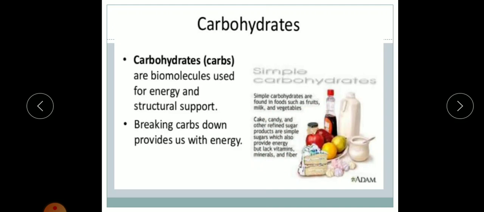And the main sources of carbohydrate are rice, wheat, potato. Okay, all these things are rich sources of carbohydrates, and our body requires a higher amount of carbohydrate per day compared to proteins, fats, minerals and vitamins.